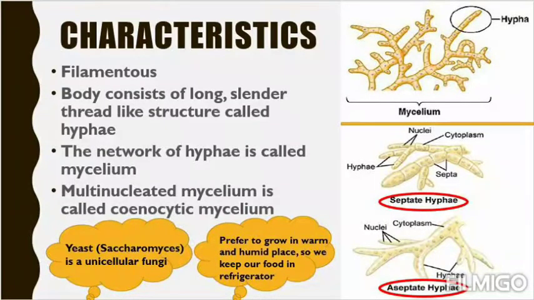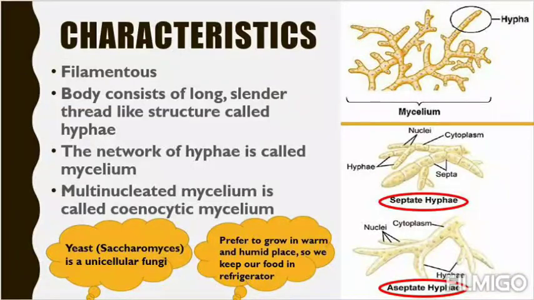What is hypha? Each unit of a mycelium is a hypha. That slender structure you see, the labeling is there, it is written hypha. So a number of hypha mixed together form a mycelium, and this mycelium is the fungal body. Next, multinucleated mycelium is called coenocytic mycelium. It is very important. Listen, we know that each cell usually has one nucleus, but when there is more than one nucleus inside a cell, that condition is called coenocytic. So in this mycelium, we read that fungi are multicellular.